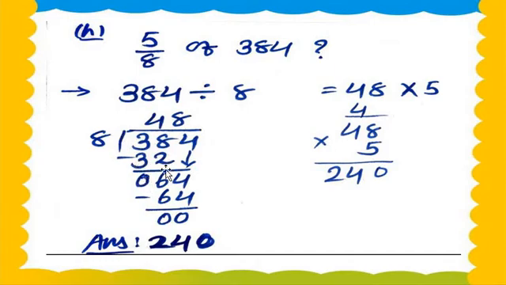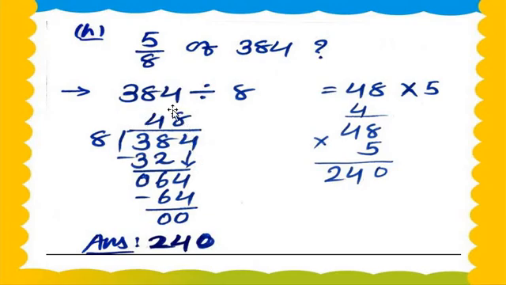Then after that, now what to do, my dear students? Then we bring down the further digit. We bring down a 4. It is made as 64. 64 will come in the table number 8. Yes, it will come in the table number 8. 8 8s are 64. So 64 minus 64, how many, my dear students? 0. 64 minus 64 is equal to 0.